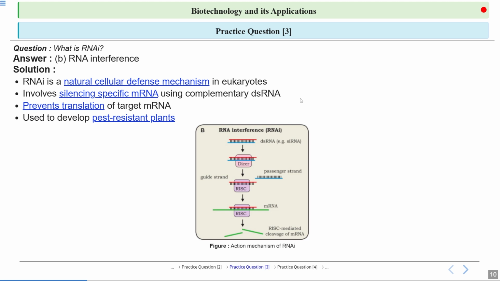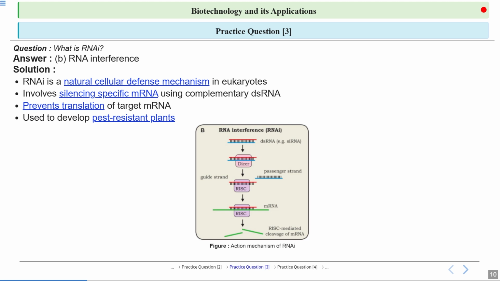You can see here the mechanism of action of RNA interference. There is a lot here, but what you can understand is that this double stranded RNA, which could be siRNA, small interfering RNA, or miRNA, microRNA, works with the help of the enzyme Dicer. It is processed with the help of Dicer, and then it forms RISC, the RNA induced silencing complex.